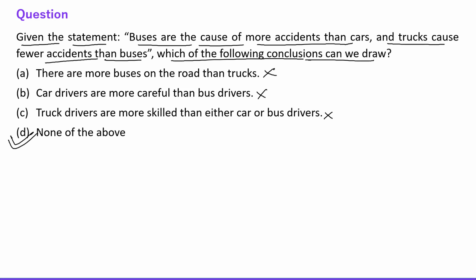No conclusion can be drawn on the basis of the given statement, right? Because all the conclusions are not being clearly mentioned in the question. Fine. So now let's talk about the next question.